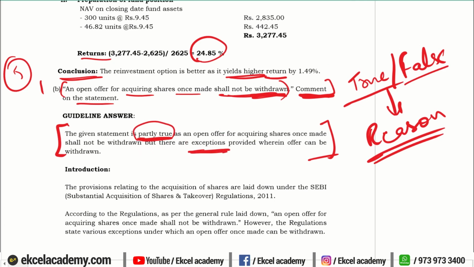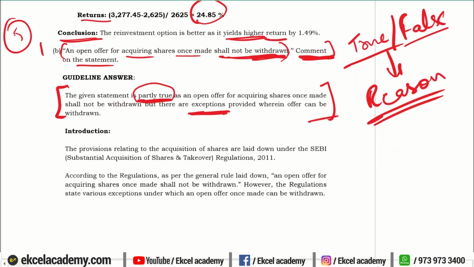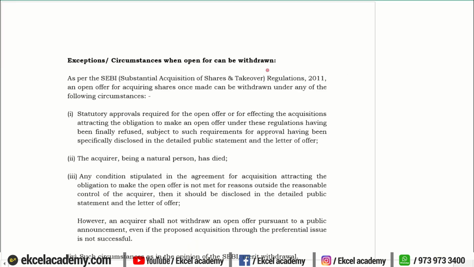But however, there are certain exceptional cases where it can be withdrawn. So the statement is partly true. Now when we are saying this, we will tell them on what provisions we are saying. We are quoting the law which is applicable, that is the SEBI SAST regulations. Under the SEBI SAST regulation, we will mention what the provision is, and then we will tell them what are the exceptions under which it can be withdrawn.